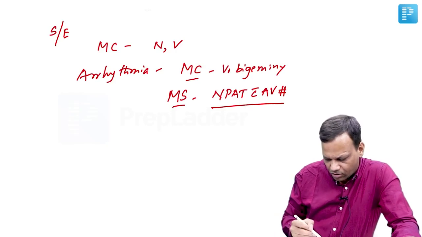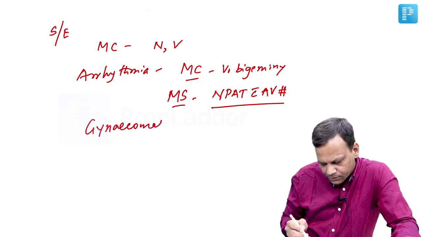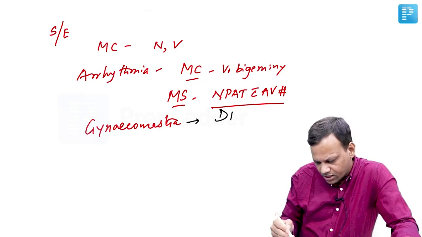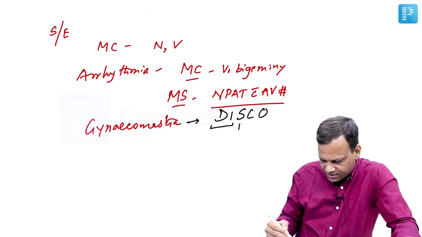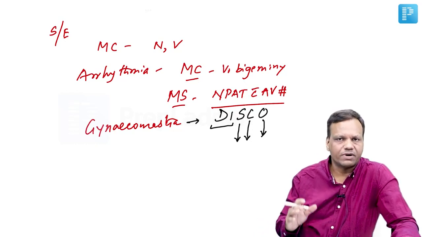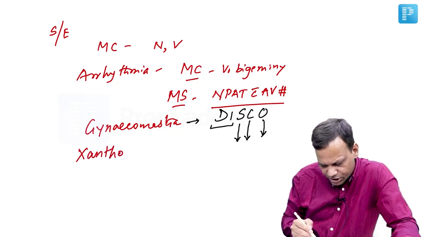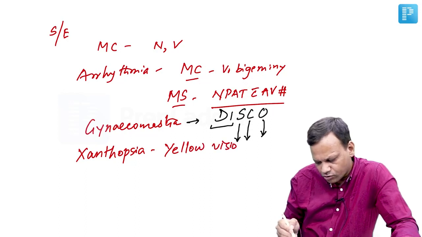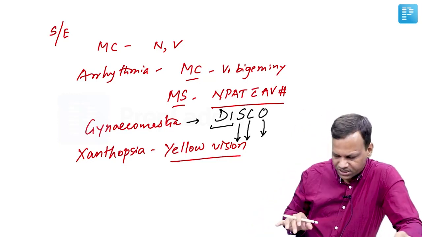Apart from this, it can cause gynecomastia. The other drugs causing gynecomastia, or development of male breasts, you can remember from the mnemonic DISCO drugs. So DISCO drugs stand for: DI is digoxin, which we are studying, S is spironolactone, C is cimetidine, and O is estrogens. Spironolactone, cimetidine, estrogens. And lastly, it can cause color vision defects, which is called xanthopsia or yellow vision. Normally, it causes non-specific visual defects in the beginning, but gradually it turns toward yellow vision or xanthopsia. These are the major side effects.